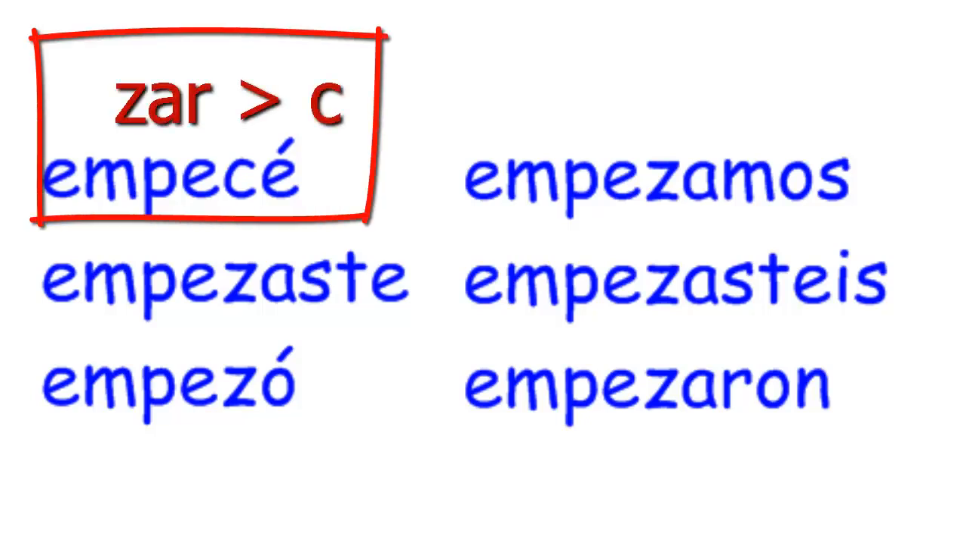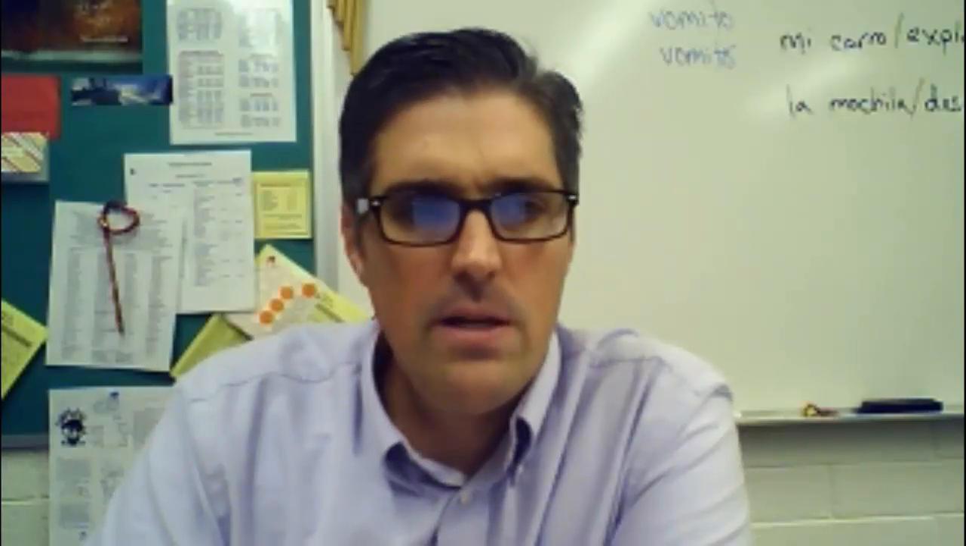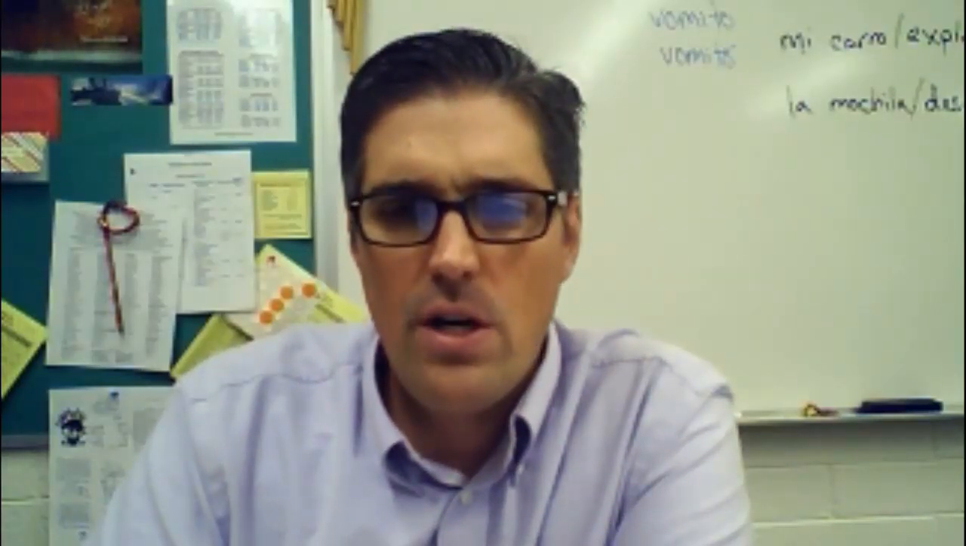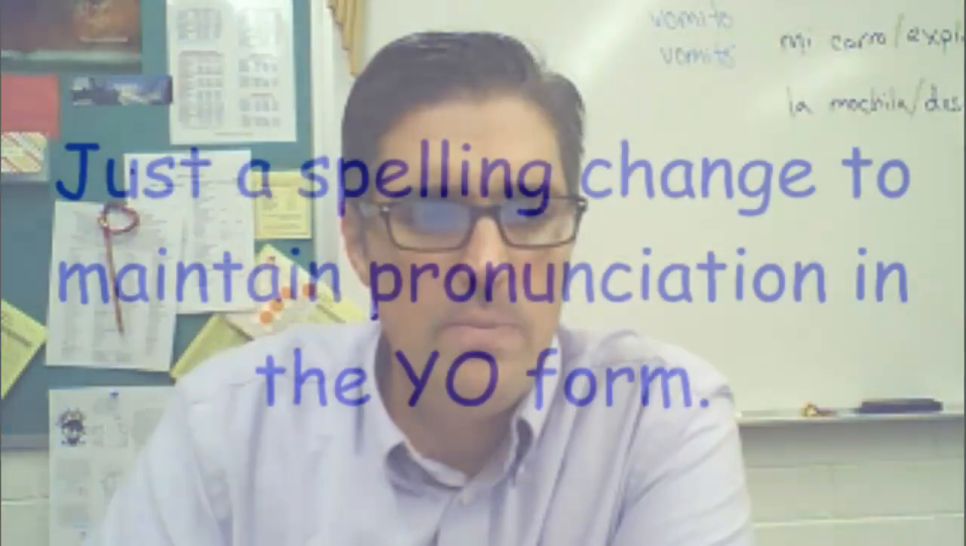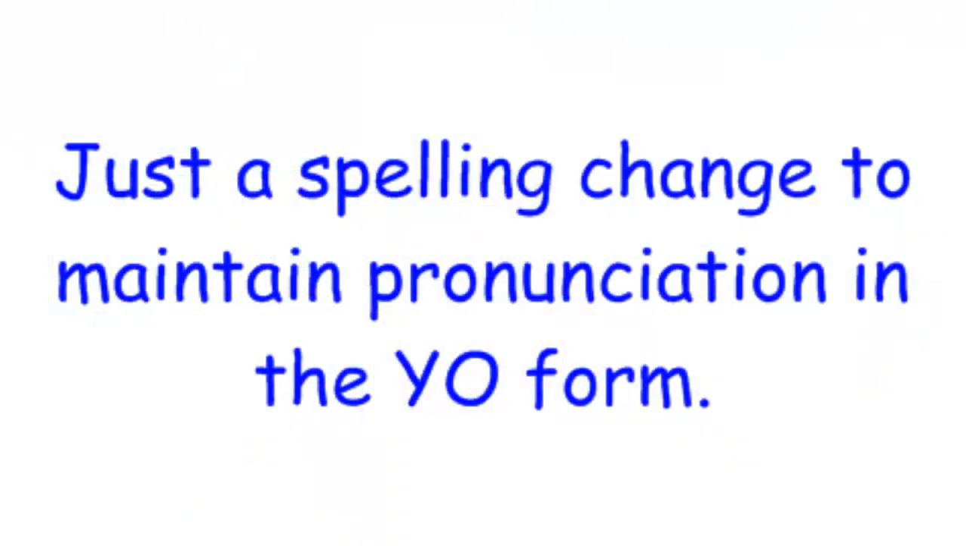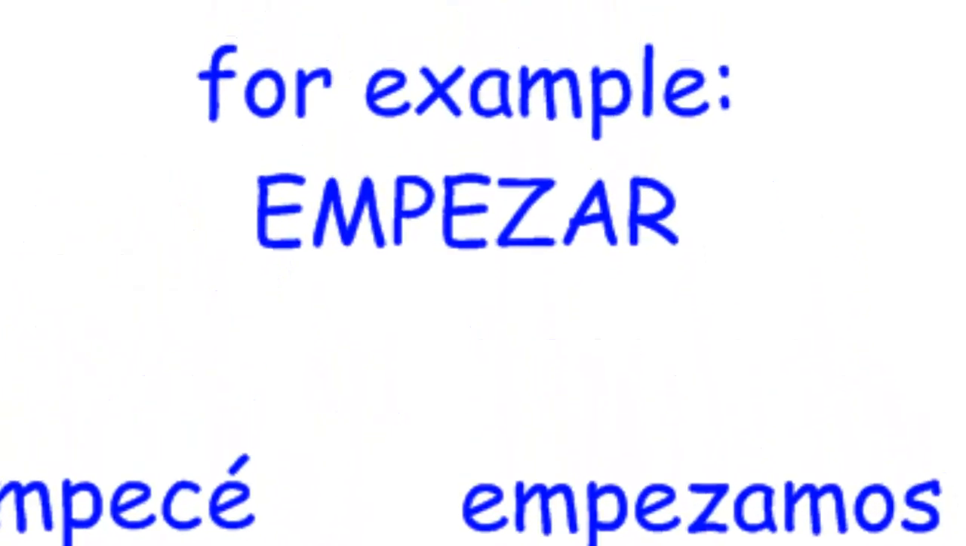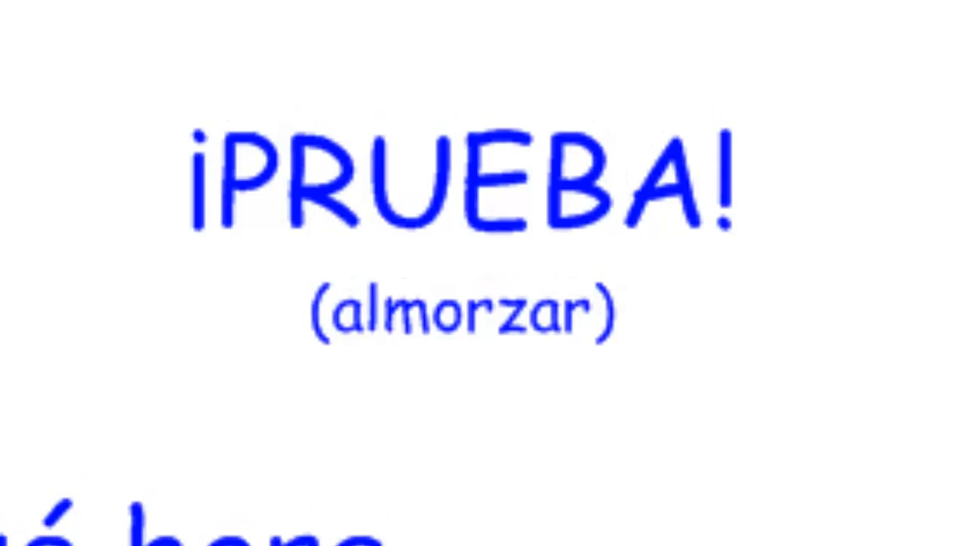And the last of those three, the zars, like empezar, almorzar. You'll see in this one, everything once again is normal, except for the yo form. Changes to a C, empecé. Because remember, if C is followed with an E, it takes on the S sound. So that's it. Car, gar, and zar, just a spelling change to maintain the pronunciation in the yo form. Empezar turns to C, we mentioned.